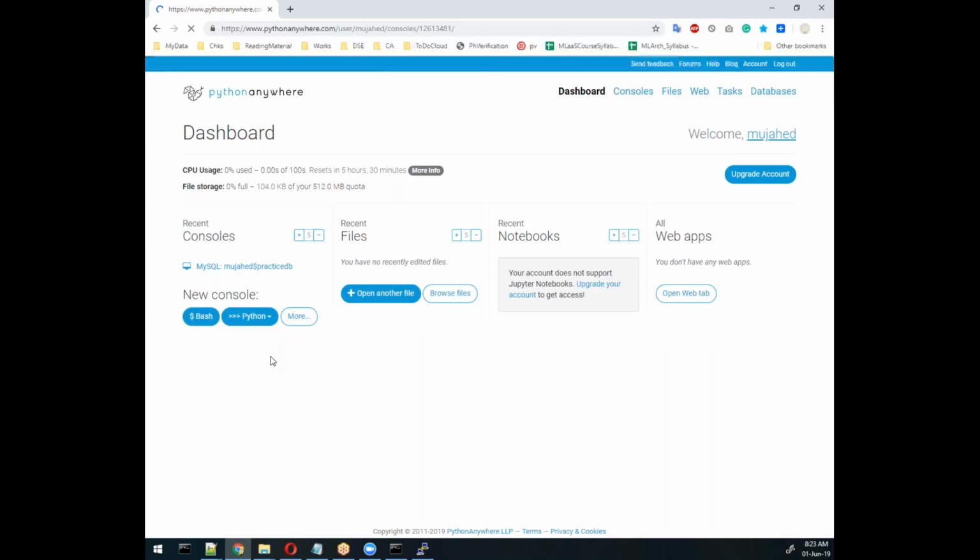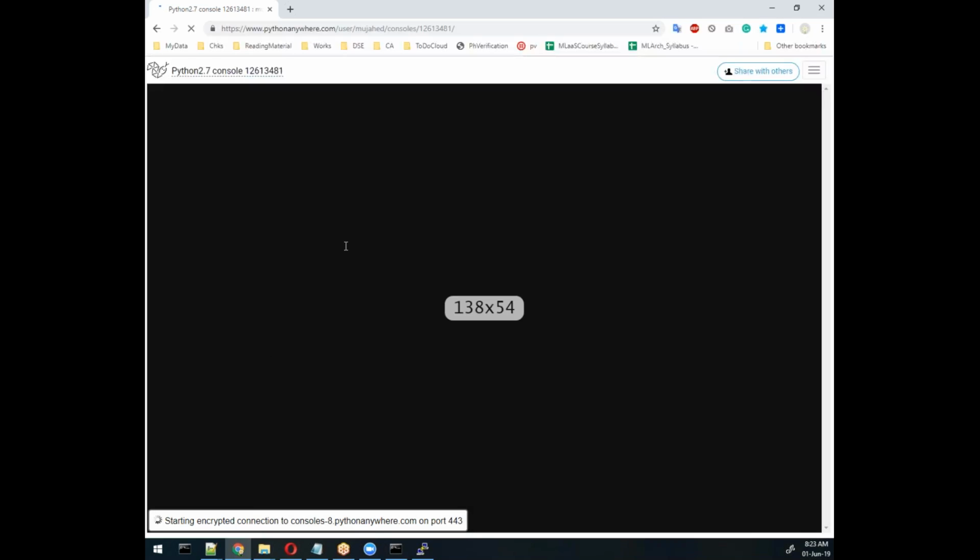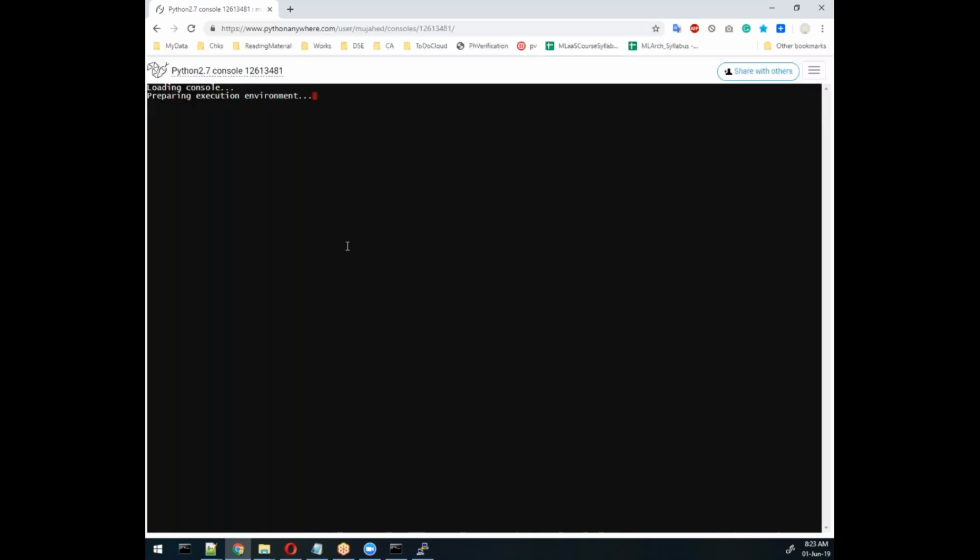They even have database connectivity, bash scripts, web-based scripts, and even scheduler-based scripts. That means you can perform some operations here without any server. So see here, we are getting Python 2.7 directly. This is possible with PythonAnywhere.